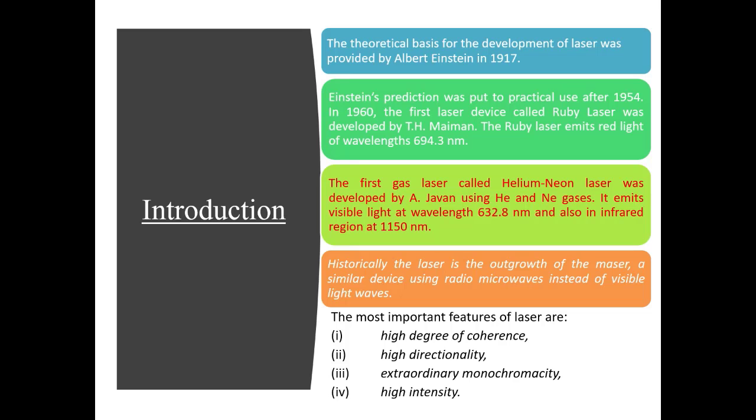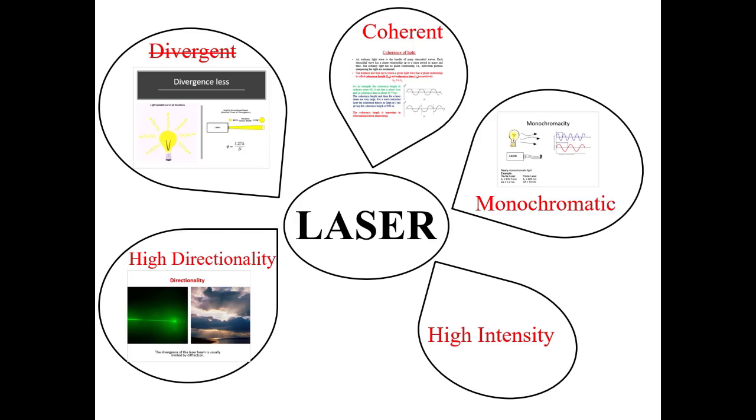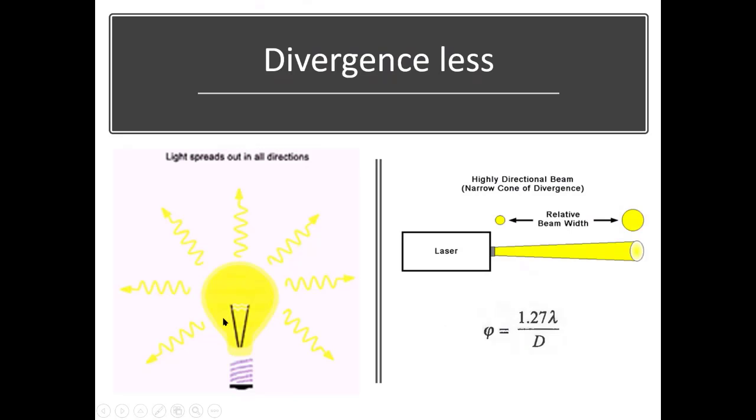The first gas laser was the helium-neon laser. The most important features of laser are the high degree of coherence, the high directionality, extraordinary monochromaticity, and very high intensity. Next, we shall discuss these. These are the properties of laser: very high intensity, high directionality, coherence, and monochromaticity.